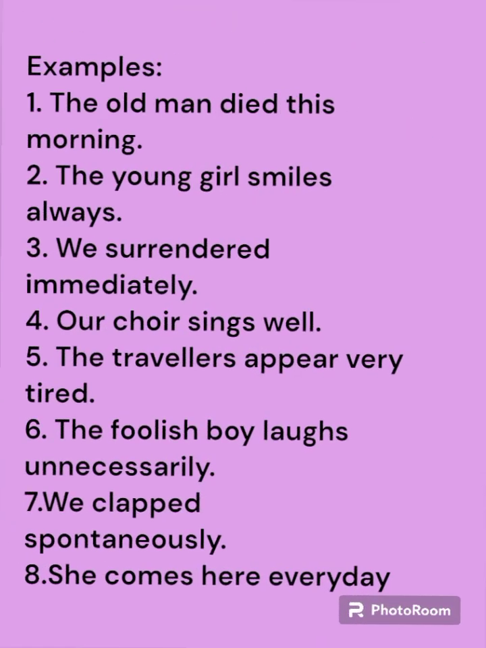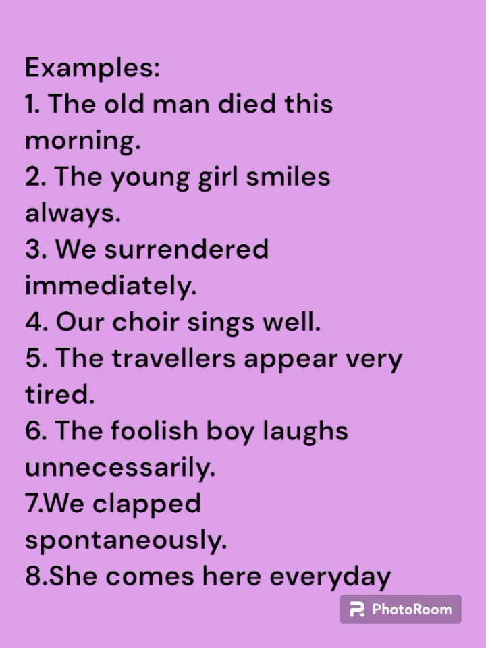Examples: the old man died this morning. You will see here that died is the verb and it doesn't transfer the action because this morning is not an object. The young girl smiles always. Smiles is the verb here. We surrendered immediately. Our choir sings very well. The travelers appear very tired. The foolish boy laughs unnecessarily. We clapped spontaneously. She comes here every day. You will see that the verbs in these sentences don't have an object.